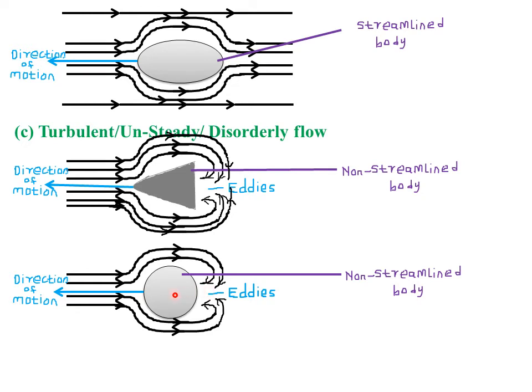So for this particular non-streamlined body here, it requires more effort than A. That is, for the fluid to climb this particular body here, you will require more effort as compared to A. But of course, this one here, you will require a lot of effort for this particular fluid to move past those edges for it to continue flowing. So this one will as well require more effort than in A, that is than in the streamlined one, but less effort than the one with the very sharp edges.